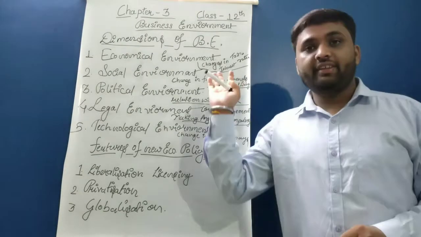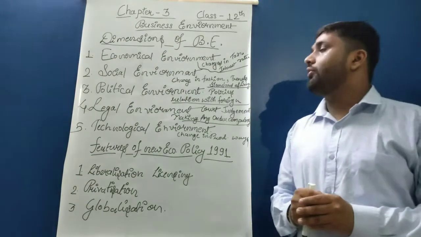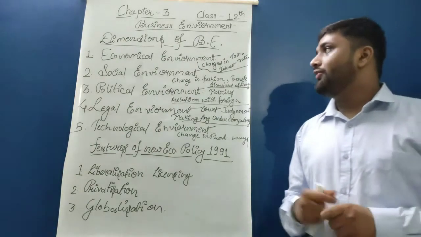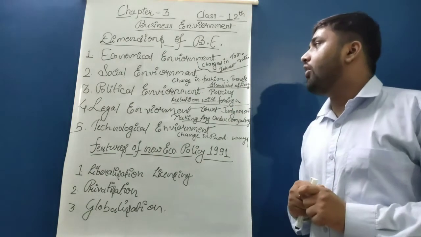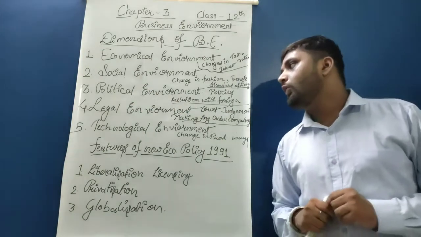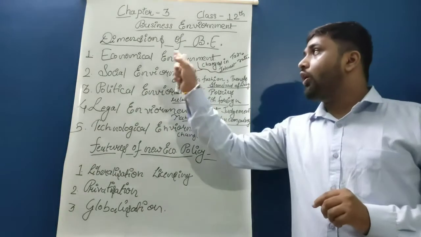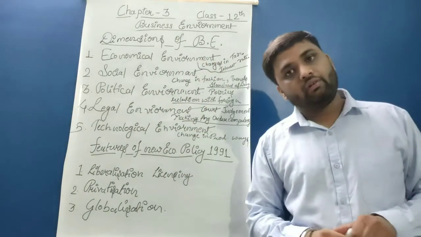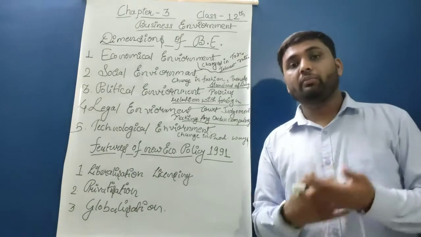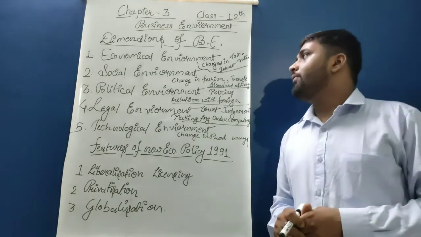Student, moving ahead in chapter 3, business environment, we are here with the dimensions of business environment. So the first point is regarding economical environment, second social environment, third political environment, fourth legal environment, and the fifth one is technological environment. These are all the dimensions of business environment. Moving on, discussing one by one, we'll go through the first one, economical environment.